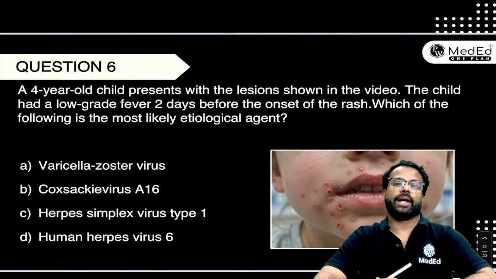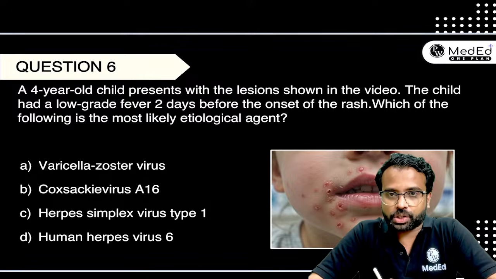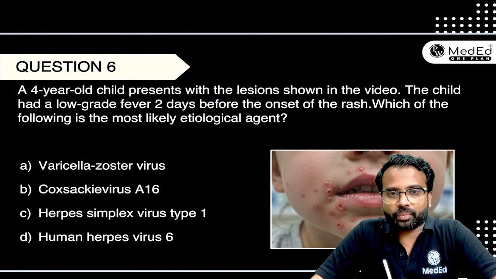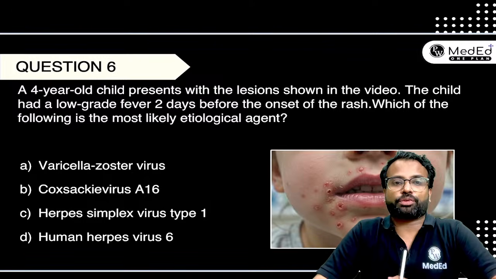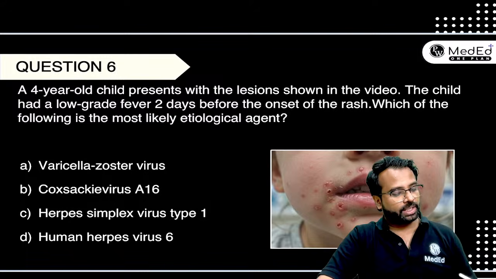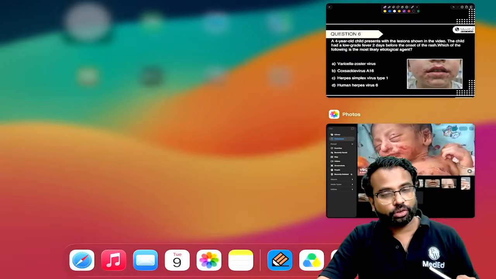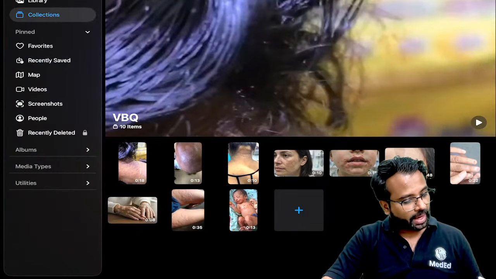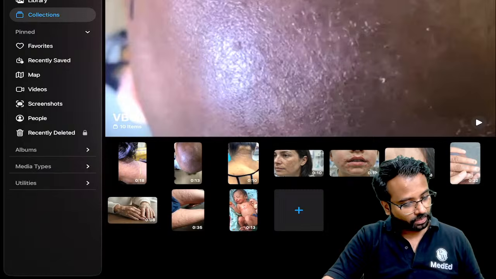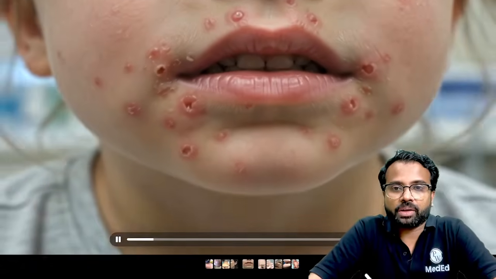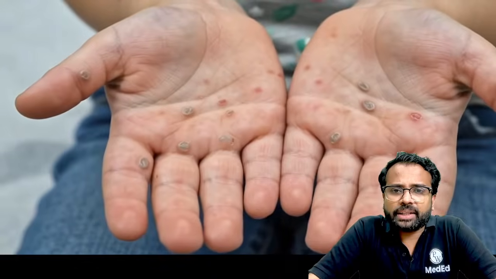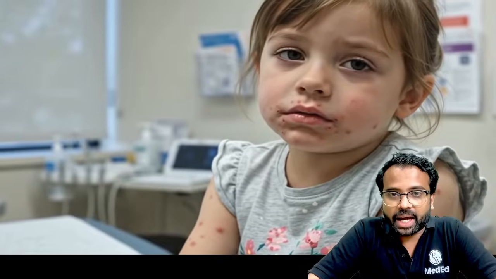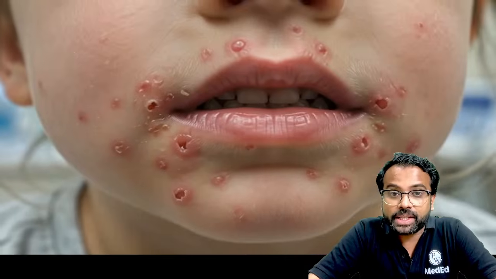A 4-year-old child presents with the lesions as shown in the video. The child had a low-grade fever 2 days before the onset of the rash. Which of the following is the most likely etiological agent? So let me play the video for you. So this is going to say that there is a child with some lesions, and this is a video. So what I can see here is in the face and the palms, and even in the foot, right? The child has developed some multiple vesicular lesions.